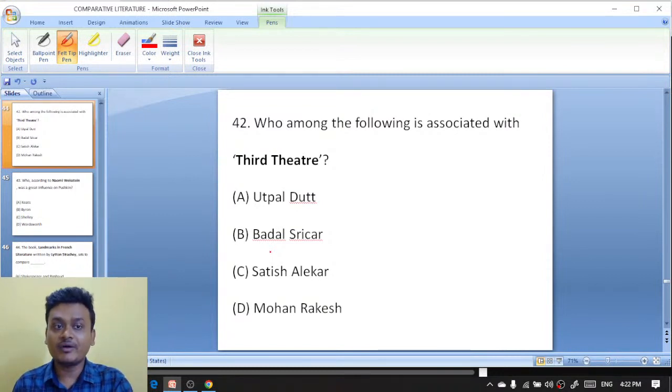Badal Sarkar popularized it, and he translated his own theater company Shatabdi into third theater, but it was coined by Eugenio Barba.